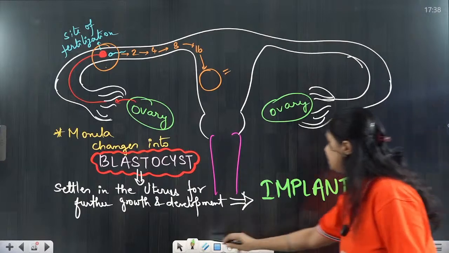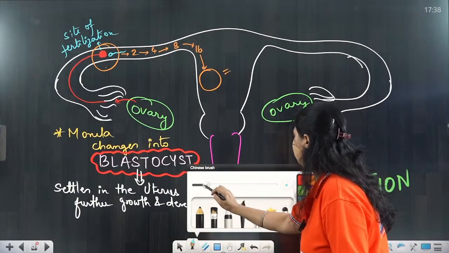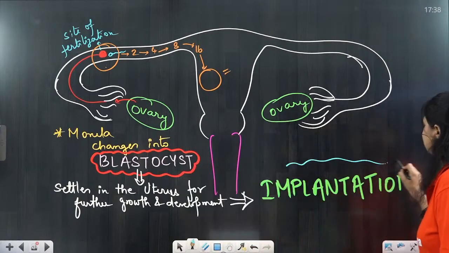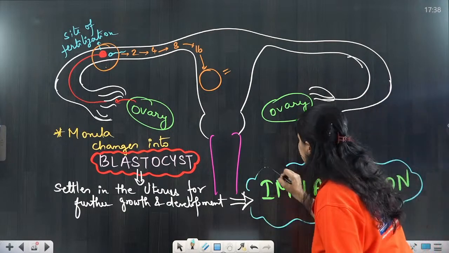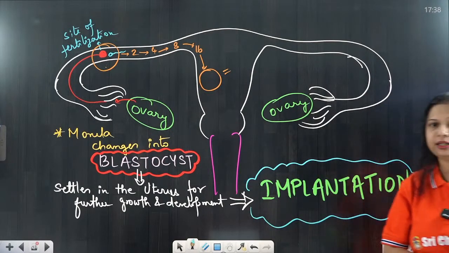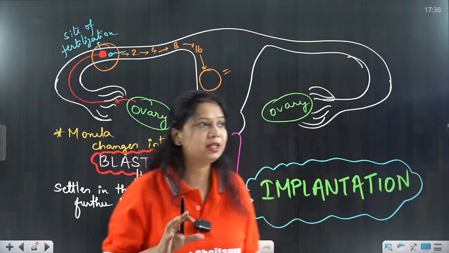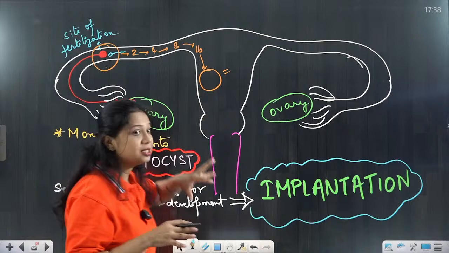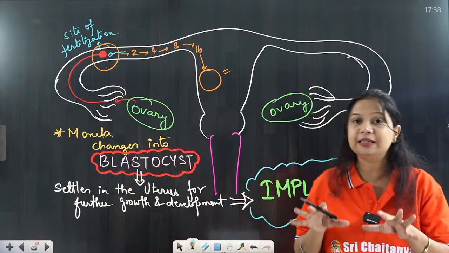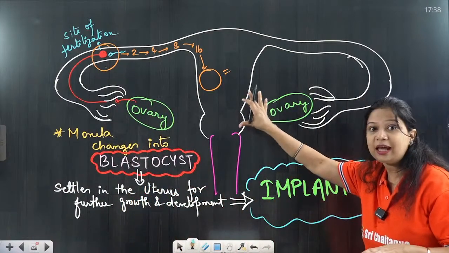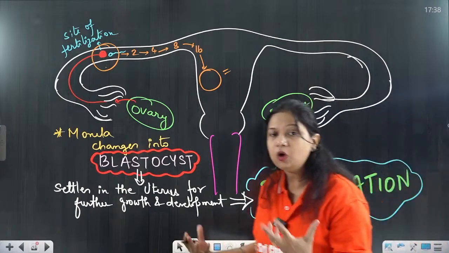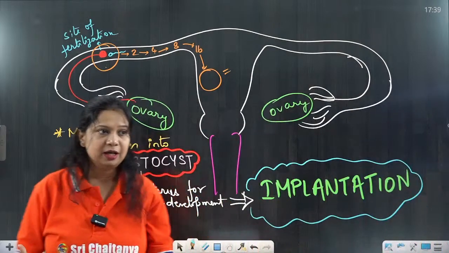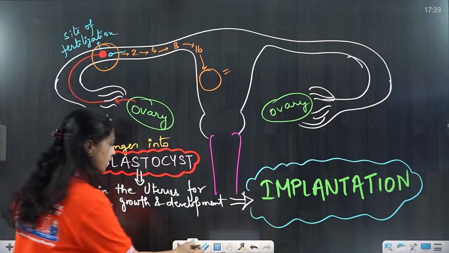Alright, so this is implantation. Now, what is implantation? Implantation is the phenomenon in which the blastocyst will settle down inside the uterine cavity for further growth and development. This process is implantation.